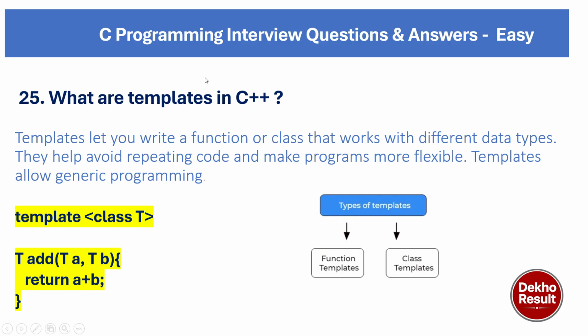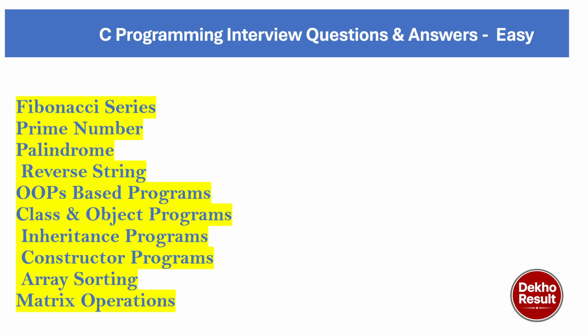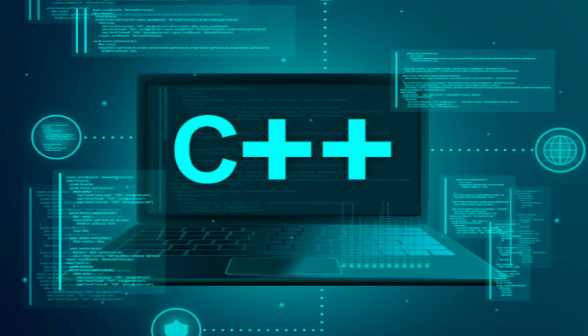Now coming to the bonus section. The most asked C++ coding programs can be: first, Fibonacci series; second, prime numbers; third, palindrome; reverse string; OOPS based programs; class and object programs; inheritance programs; constructor; array sorting; and matrix operations. Revise pointers and memory management, and practice previous interview questions.